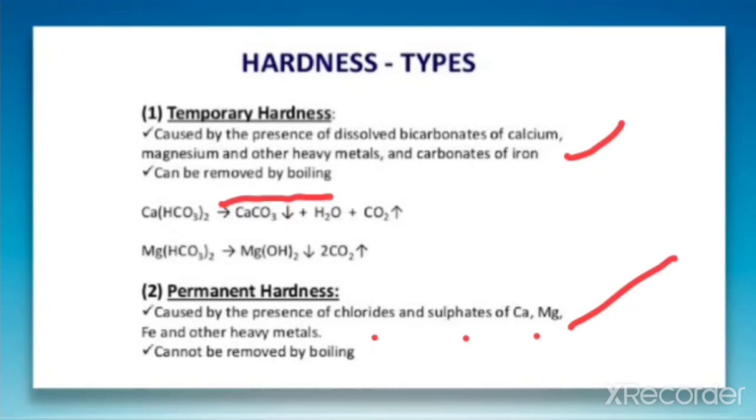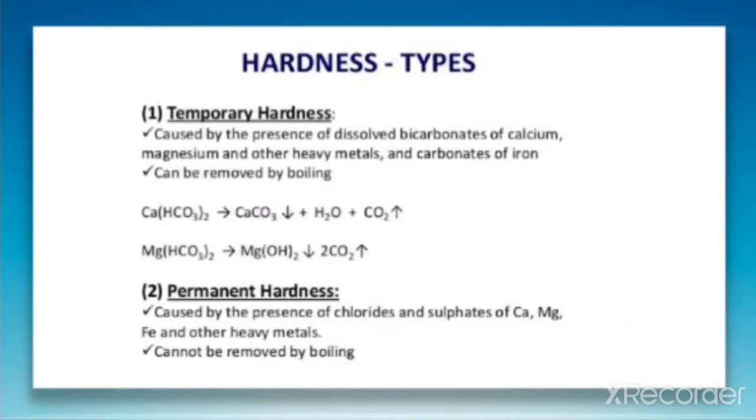That means temporary hardness can be removed by boiling, but we cannot remove the hardness of water by boiling if there is a presence of calcium and magnesium salts like calcium chloride, magnesium chloride, calcium sulfate and magnesium sulfate. That hardness is called permanent hardness.